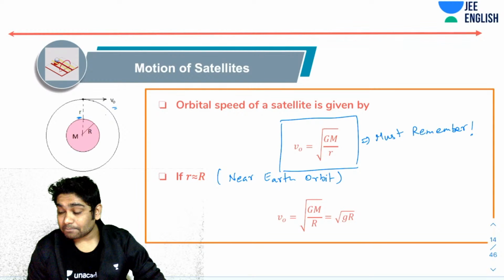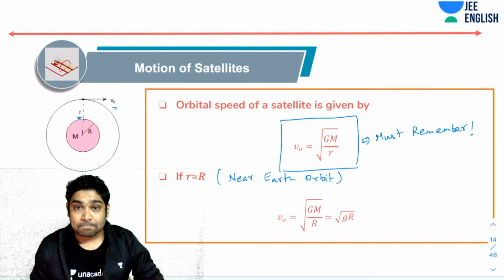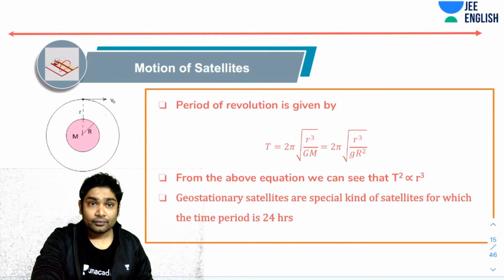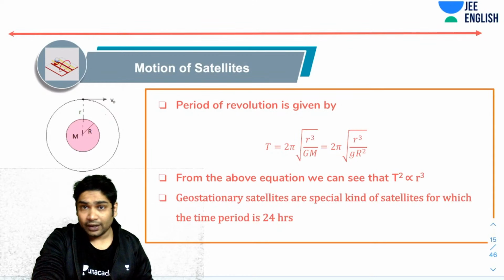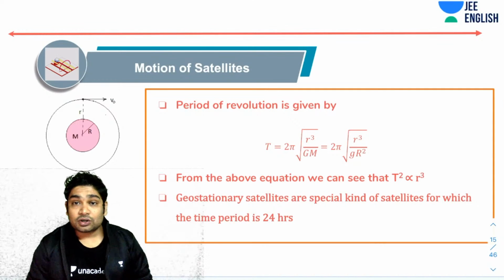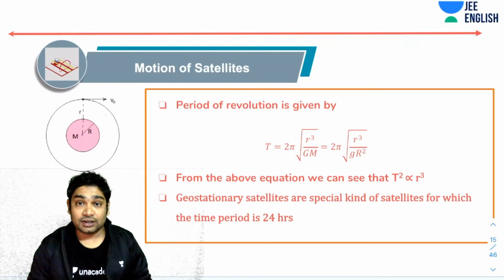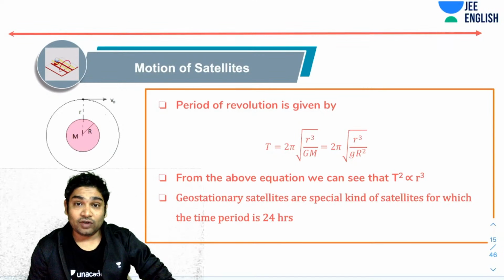Next, the time period of the motion of the satellite can be easily calculated. The period of revolution of any satellite can be calculated as the distance covered, that will be 2 pi r, over the speed, right?